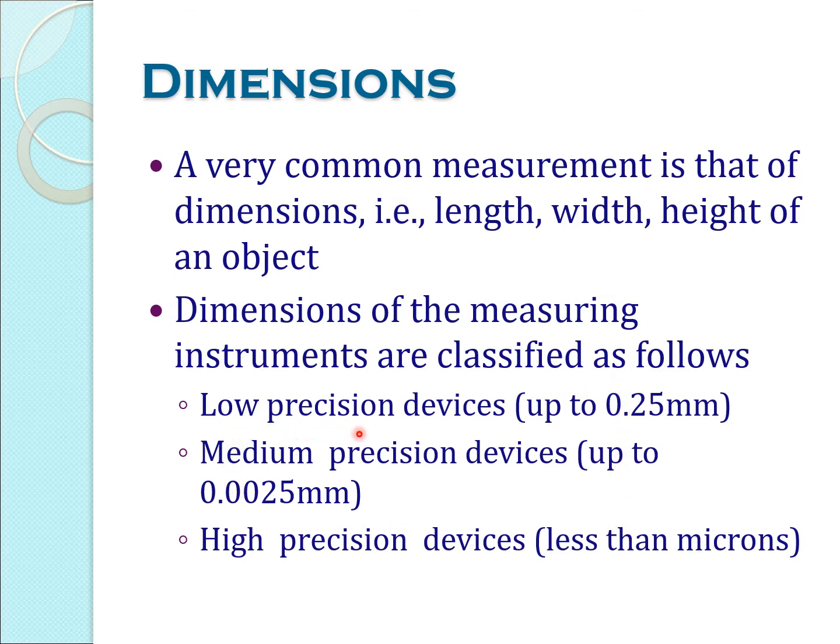First, low precision devices, which measure dimensions up to 0.25 mm. Medium precision devices measure up to 0.0025 mm, and high precision devices can measure up to microns, that is less than microns. In industries they prefer high precision devices for measurement.